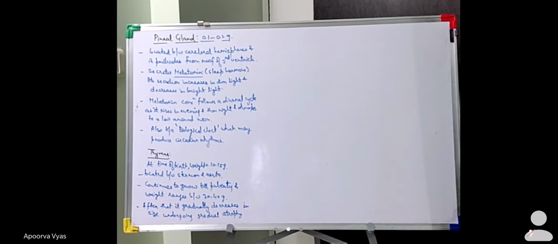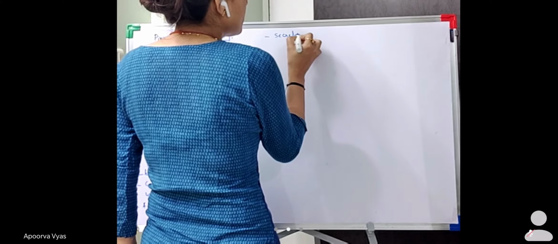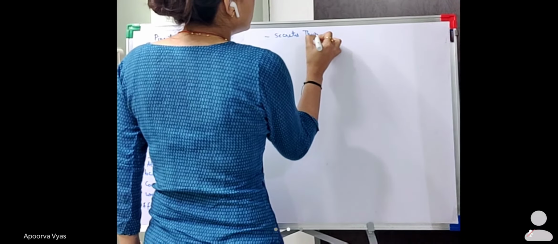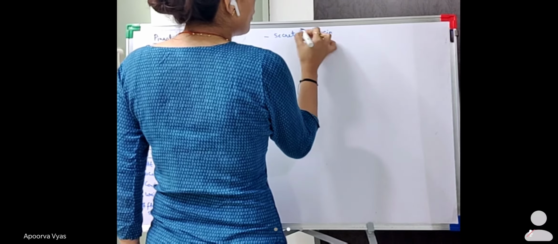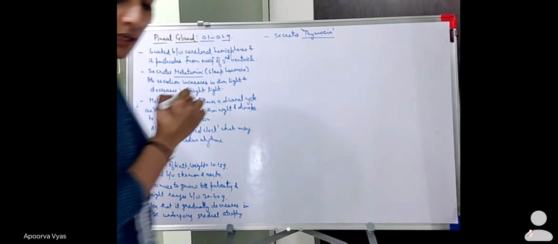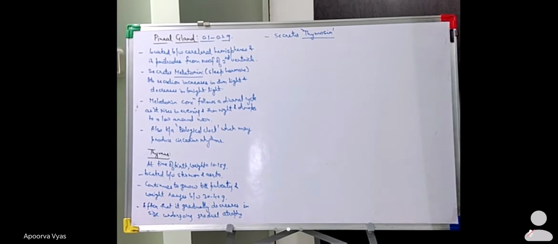Okay, now what is the role of this thymus and what hormone does it secrete? It secretes the thymosin hormone. So it secretes thymosin, and what does this thymosin do?